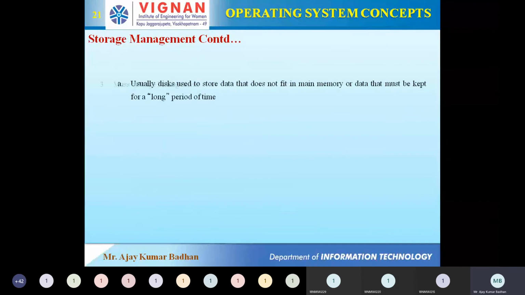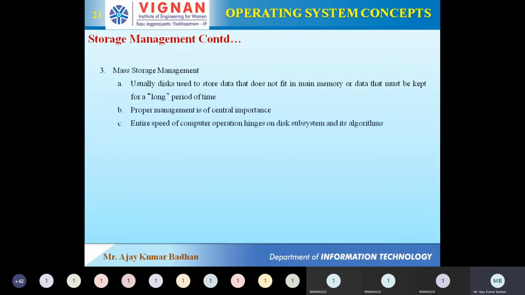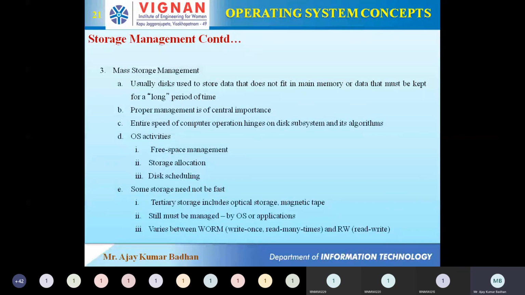Okay, and there is one more thing that comes across here, the mass storage management system. This is required here. What do we mean by mass storage? It is nothing but a huge amount of data, related to your hard disk. Your external 1 TB, 500 GB of space, that is what we call mass storage. And why is it required? We require this for a longer duration, not a shorter one. Longer in the sense that maybe you want to keep it for years. So then we use the mass storage management system.